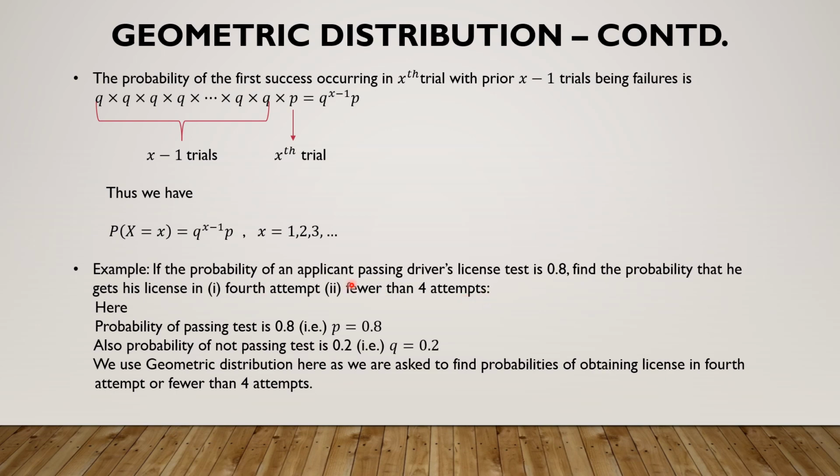Look at this example. If the probability of an applicant passing driver's license test is 0.8, find the probability that he gets his license in the 4th attempt or fewer than 4 attempts. We are looking for the probability of the first success in the 4th attempt, indicating that it is the geometric random variable. Observe here that the emphasis in the problem is more on the attempt at which the first success was achieved. So that is given the priority, unlike binomial and Poisson. In binomial and Poisson, we are more interested in the number of successes. Here we are more interested in the number of trials required for the first success. So P, the probability of passing the test, is 0.8. Automatically Q is 0.2.